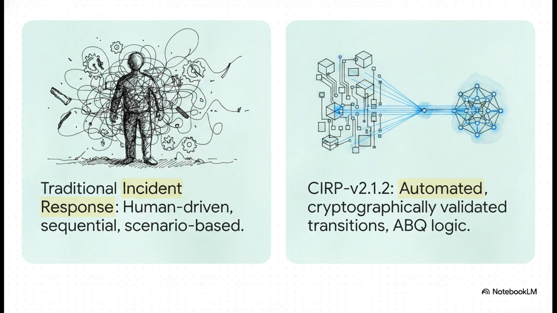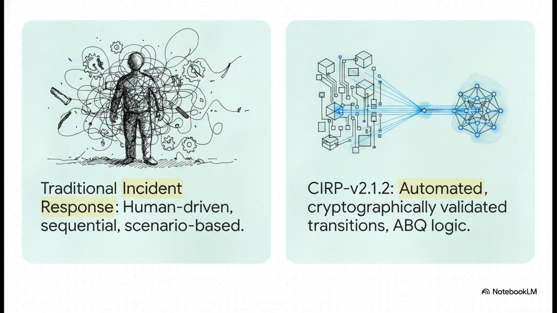So think about how we traditionally handle incident response. It's very human-driven, scenario-based, and heavily administrative. It's this sequential process, preparation, detection, containment, that frankly can be terribly slow and highly unpredictable. CIRP v2.1.2, on the other hand, completely automates this. The protocol essentially translates those clunky old administrative phases into automated, cryptographically validated state transitions.